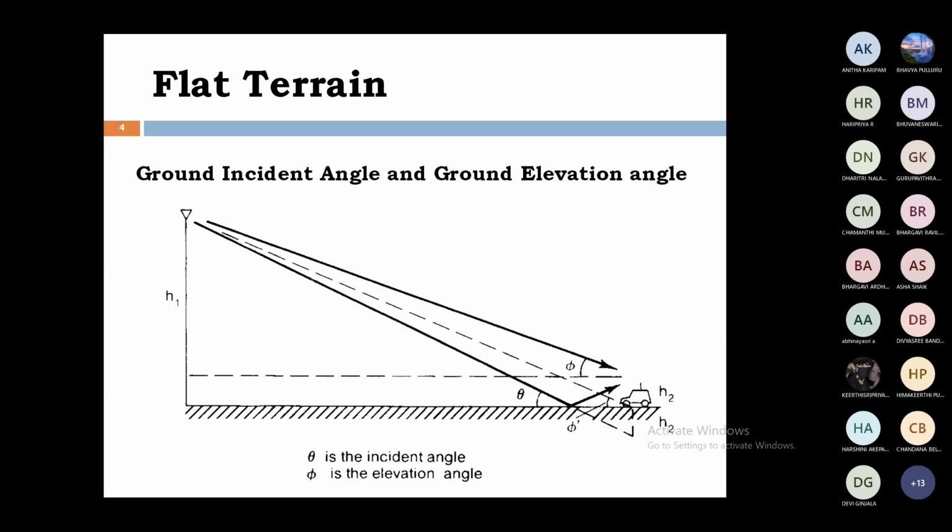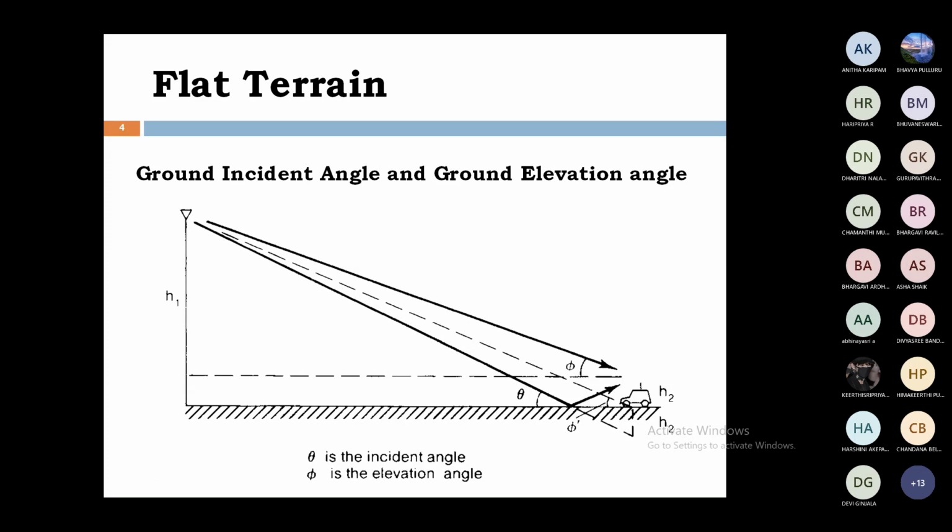Suppose you take only flat terrain for this example, that is, the ground is flat. Here, small h1 is the height of the base station, h2 is the height of the mobile station, theta is the incident angle, phi is the elevation angle, and phi dash is the angle from the ground unit to the mobile unit. The distance between the base station and the mobile station is small d.